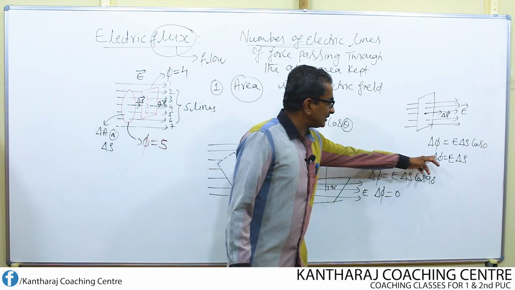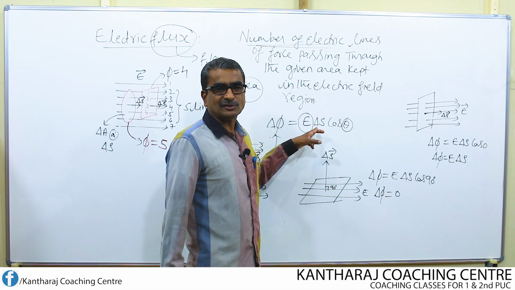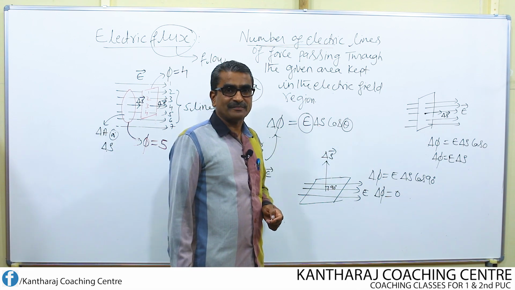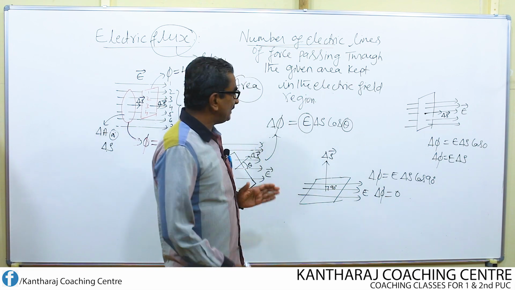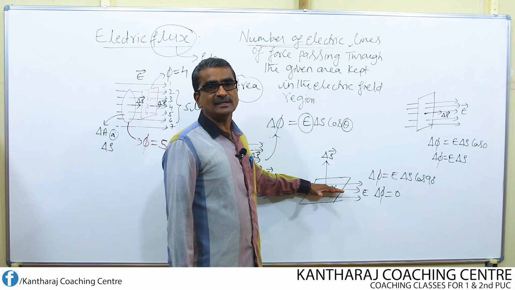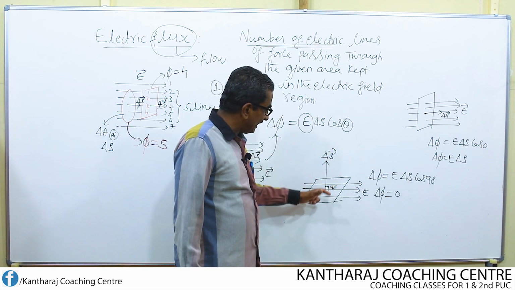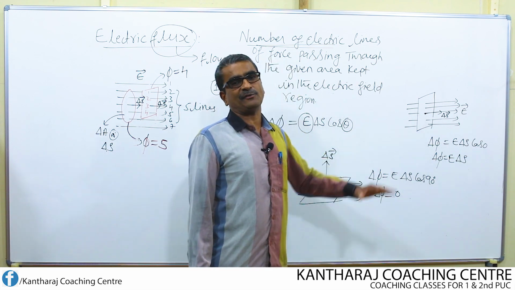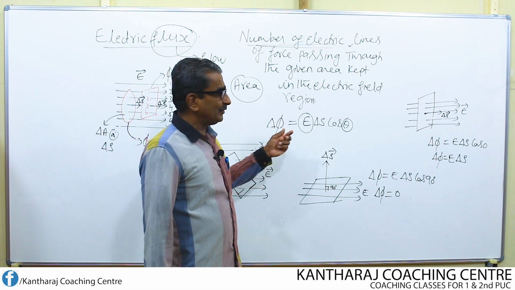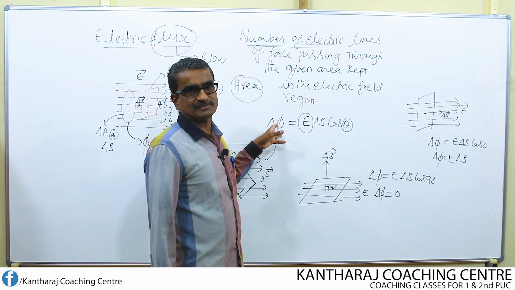So, the amount of flux is changing. You look into this equation and also this equation. So, why does the flux change? It all depends upon the orientation of the area. That means the angle which the surface area or area vector makes with the direction of the electric field. If that changes, flux changes. If the magnitude of area changes, then flux also changes.